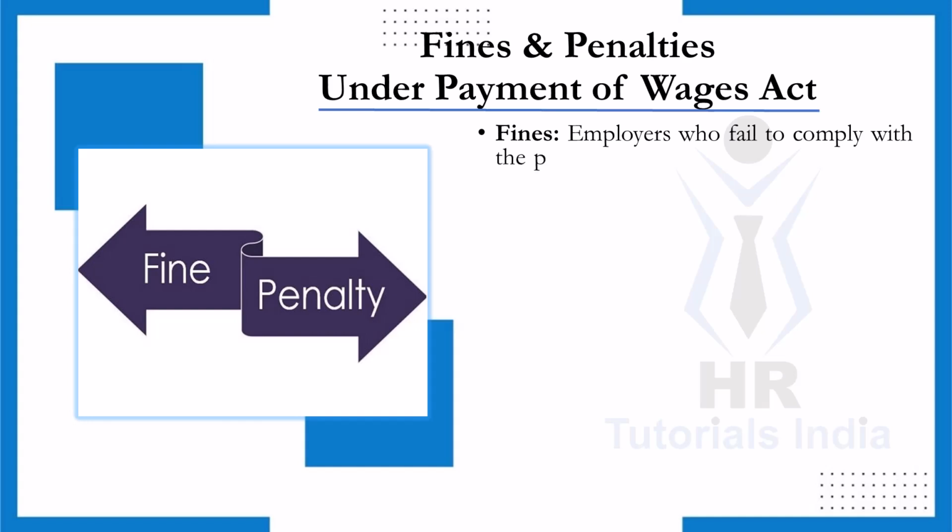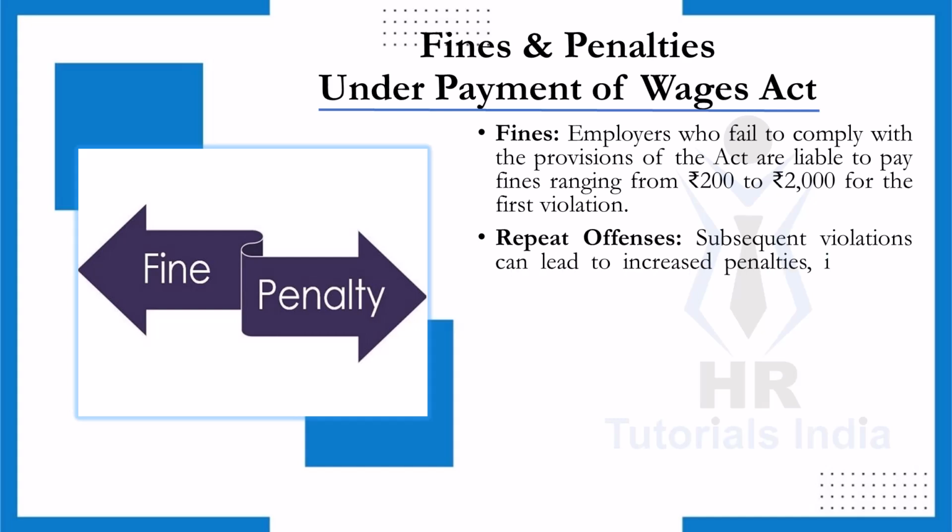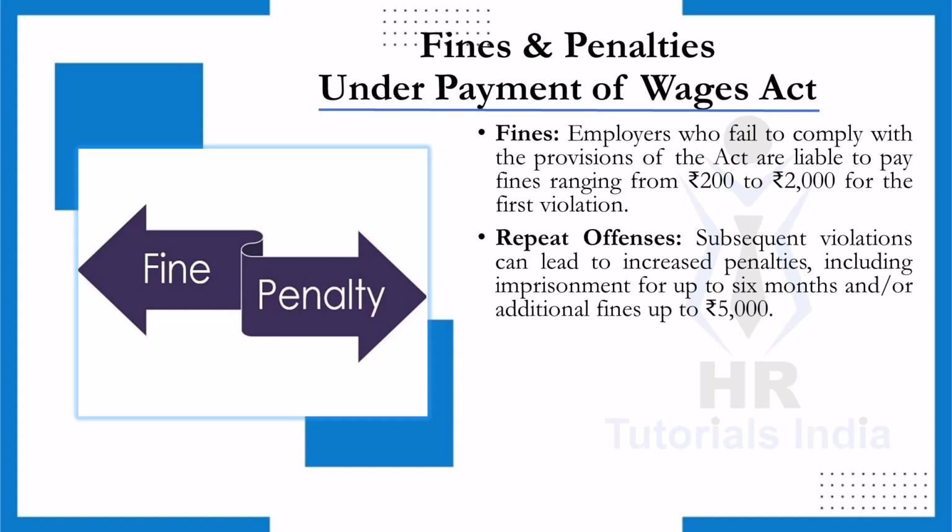Fines. Initial violations. Employers who do not adhere to Act regulations are subjected to fines ranging from 200 rupees to 2000 rupees for the first violation. This serves as a warning and encourages compliance. Repeat offences. If an employer commits subsequent violations, the penalties increase significantly. Repeat offenders may face fines up to 5000 rupees and potentially imprisonment for up to 6 months. This is a strong deterrent against continued non-compliance.